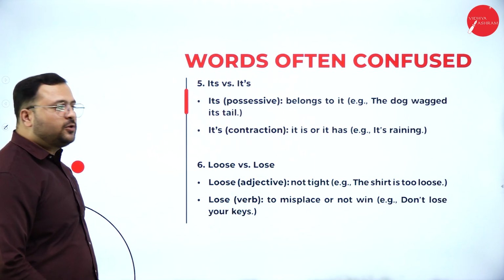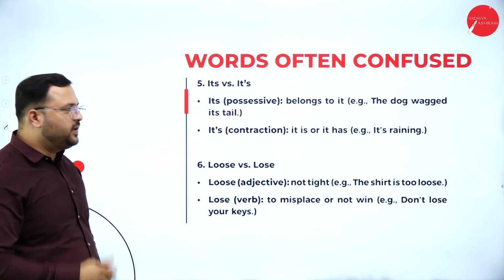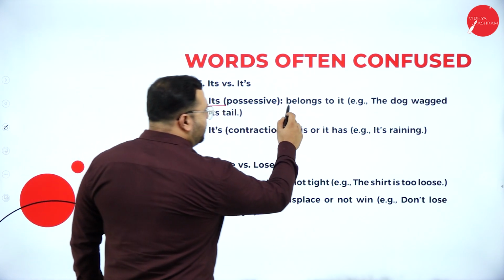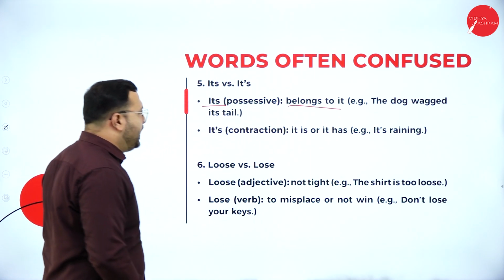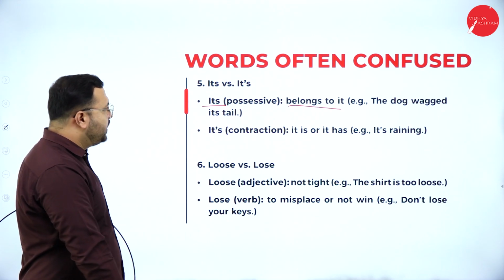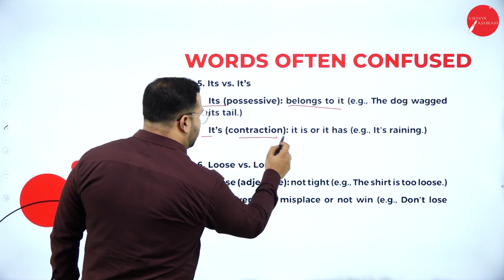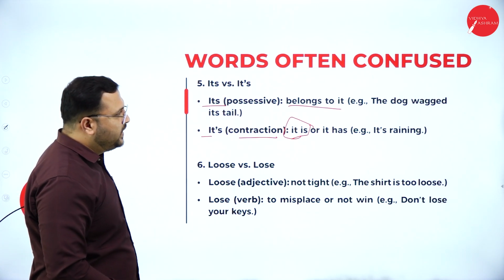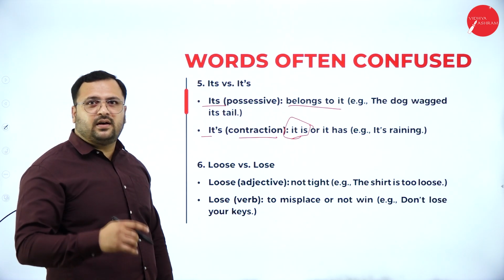Fifth one, its versus it's, with an apostrophe. Its is again possessive, it belongs to it. The dog wagged its tail. Now it's is a contraction, the short form of it is or it has. Example: it's raining, that means it is raining.